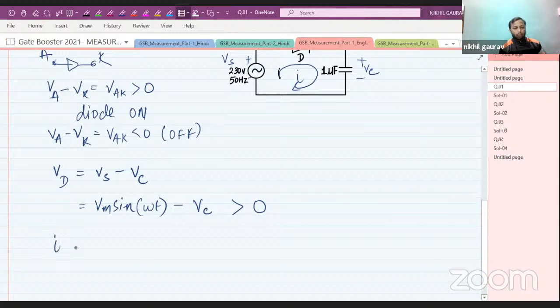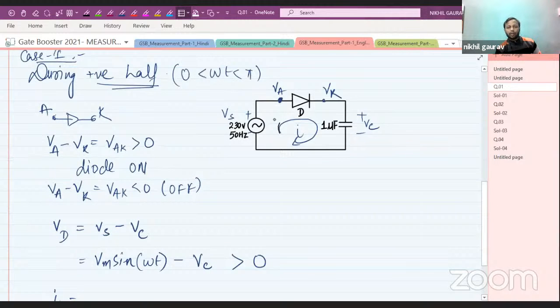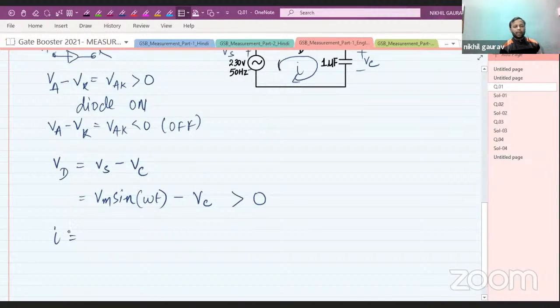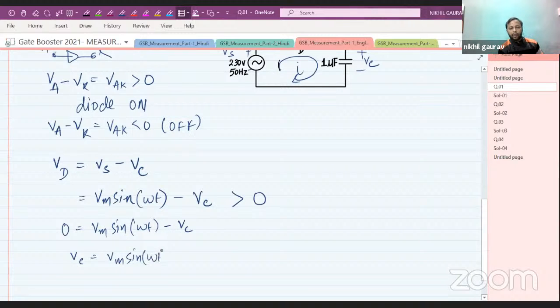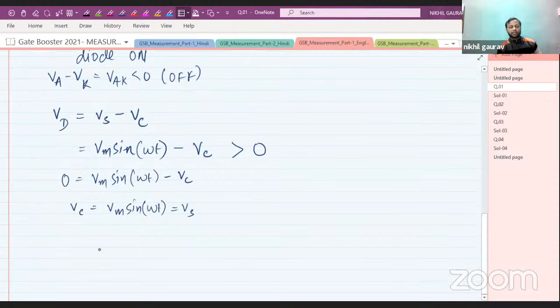Now what will be the current expression? Look here. During the positive half cycle, this diode will be on. So can I say that 0 equals Vm sine omega t minus Vc, and Vc is nothing but Vm sine omega t, which is nothing but the supply voltage. So this is the expression for the capacitor voltage, and this is exactly equal to your sinusoidal voltage.